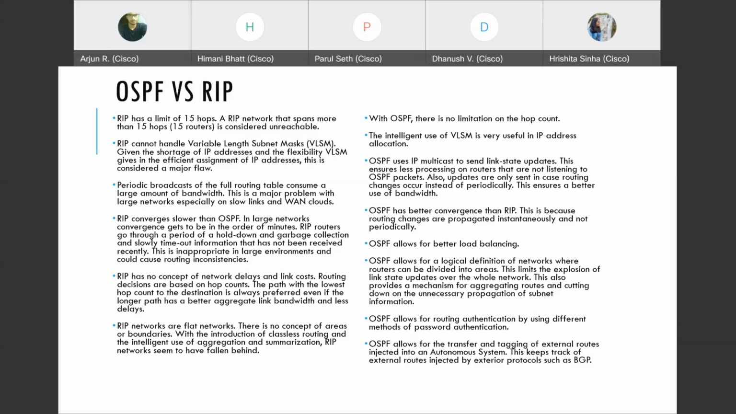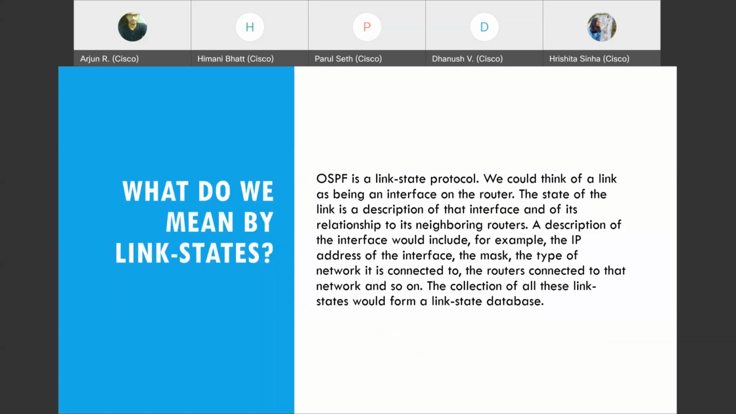OSPF uses IP multicast and also, RIP converges slower than OSPF. That is obvious because all distance vector protocols converge a little bit slower, and OSPF also has load balancing and authentication. RIP doesn't have any areas; those are flat networks. In fact, there is no concept of areas for any other routing protocol except OSPF. So what do we mean by link states?